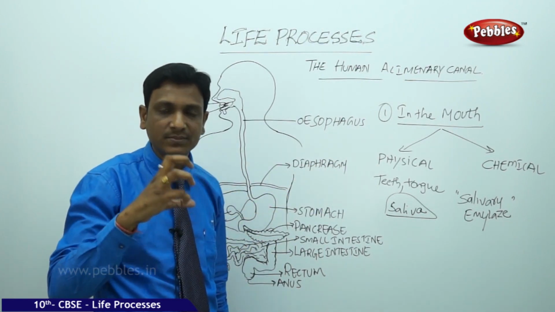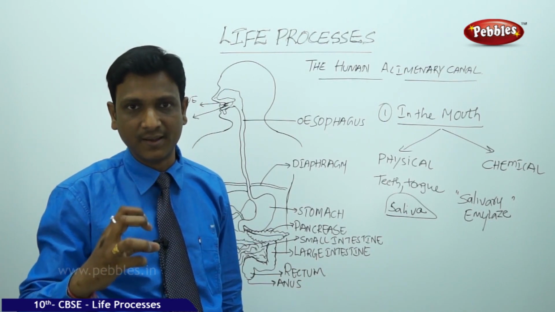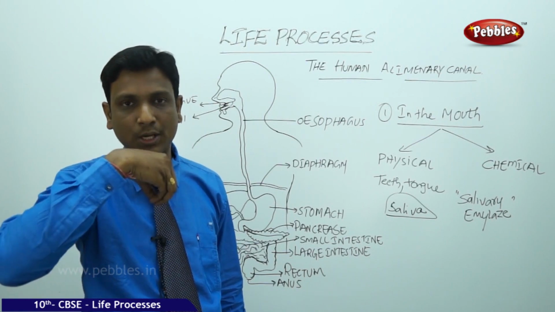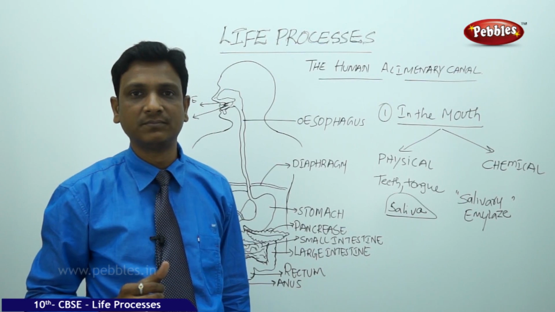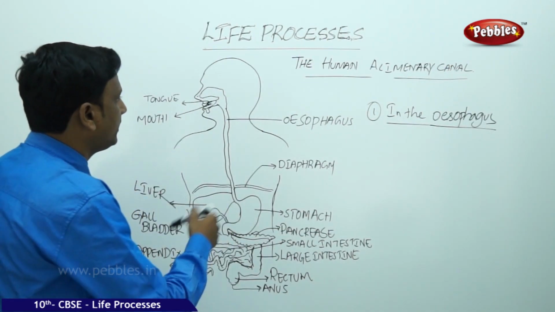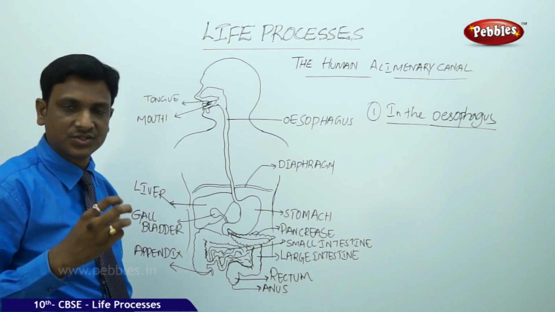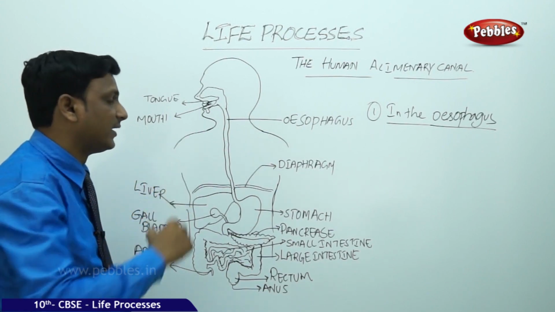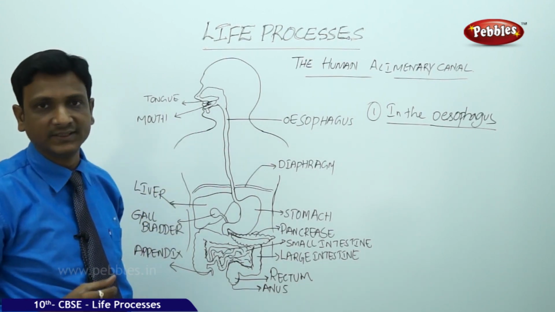So once the food is made into a fine paste and a part of the food is digested by salivary amylase, now the food is a bolus and it is ready to be swallowed, sent down into the next part of the alimentary canal. So now the food which is chewed well is made into a soft paste. So this soft paste kind of food is easily passed into the esophagus. But how does this paste, the bolus, move in the esophagus?